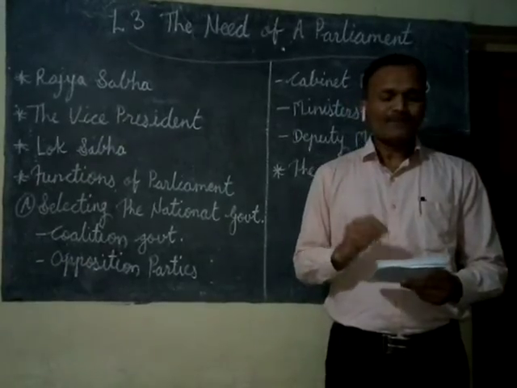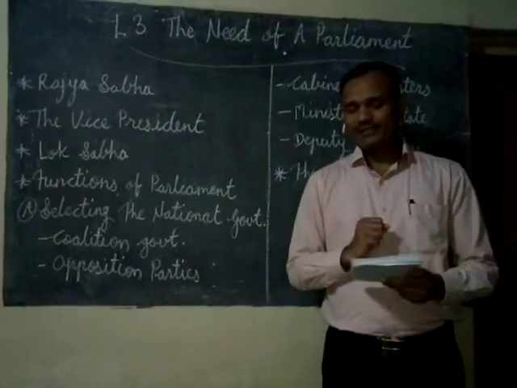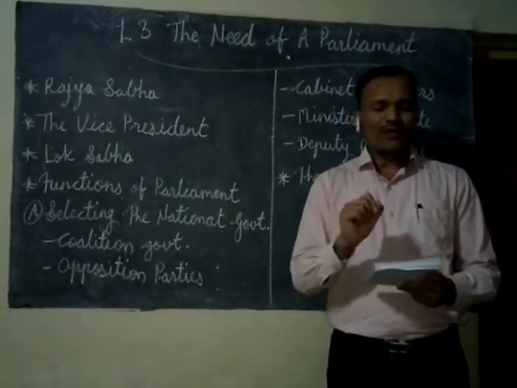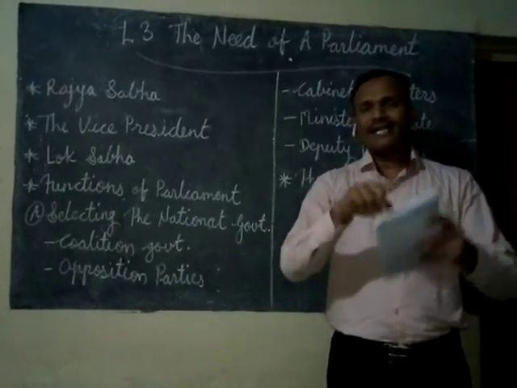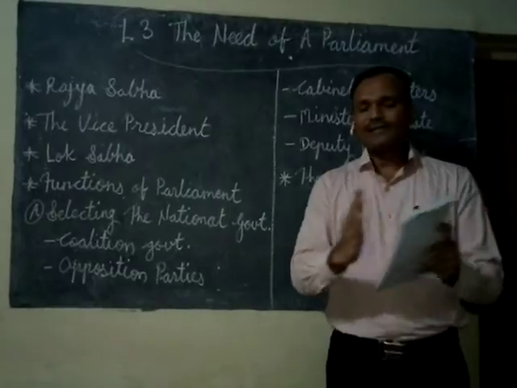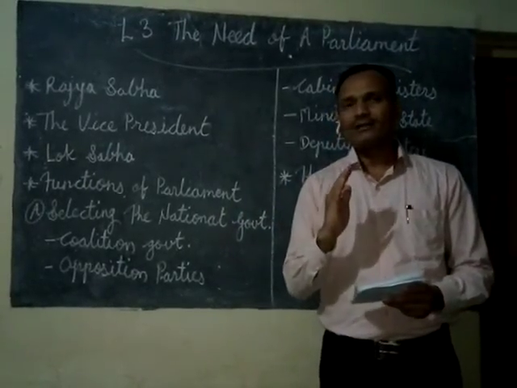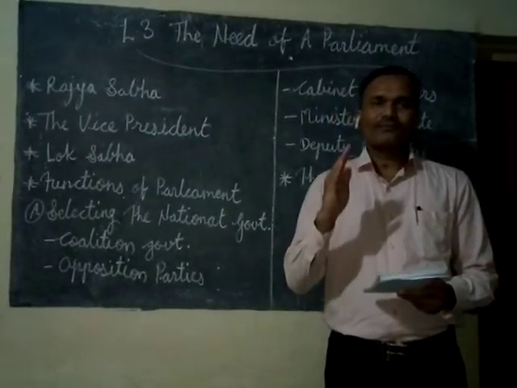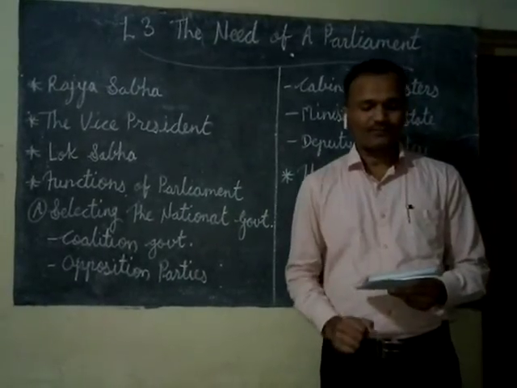The country is divided into several small areas which are called constituencies for the convenience of election. Means India is a vast country, so it is fragmented into smaller areas. Those areas are called a constituency, and this is only for the purpose of election.